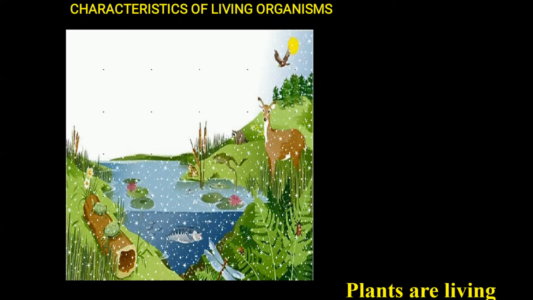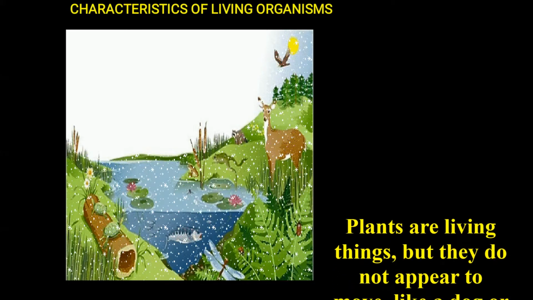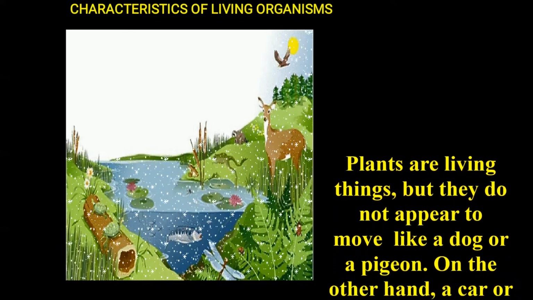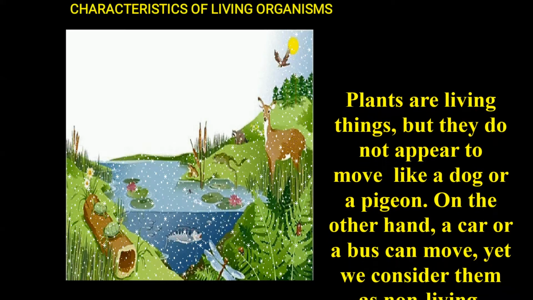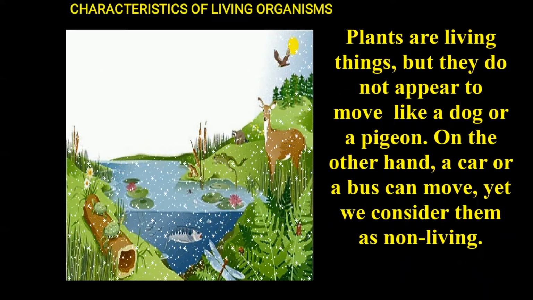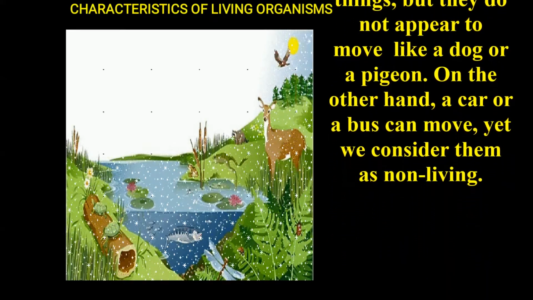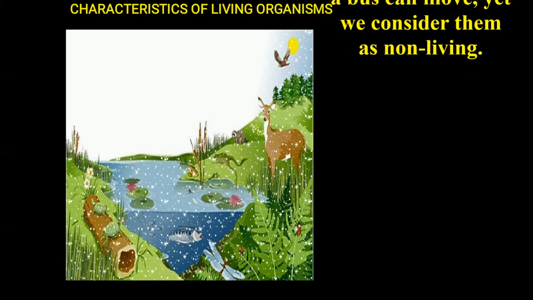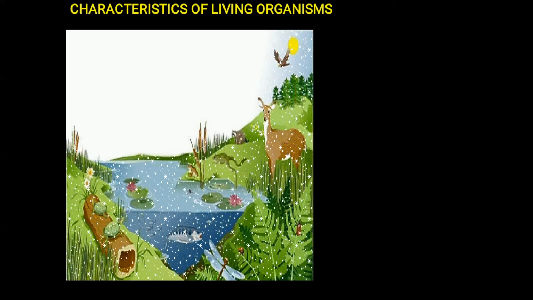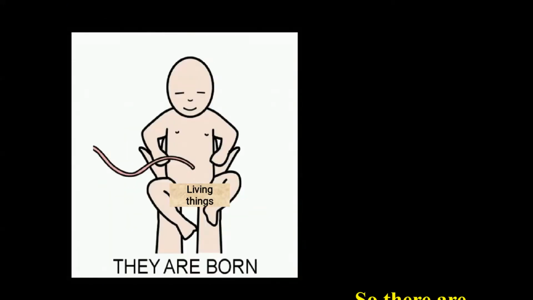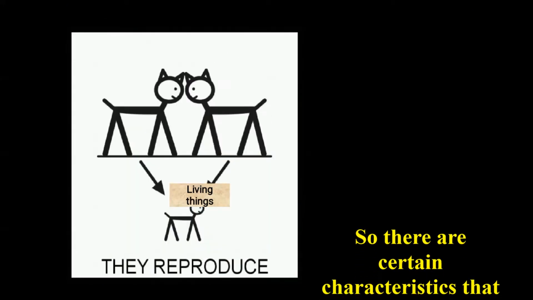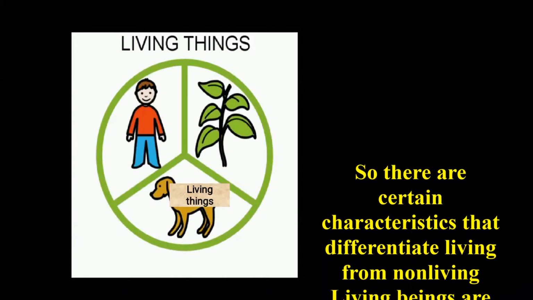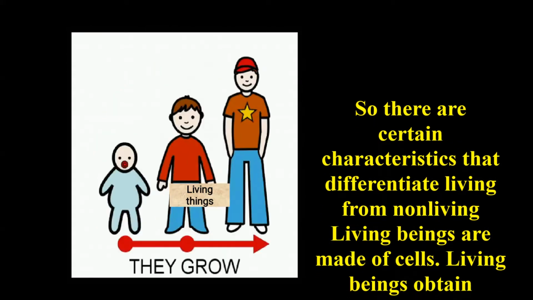Now, let us discuss the characteristics of living organisms. Children, plants are living things, but they do not appear to move like a dog or a pigeon. On the other hand, a car or a bus can move, yet we consider them non-living things. Yes? So, there are certain characteristics that differentiate living things from non-living things. Let us see what they are.